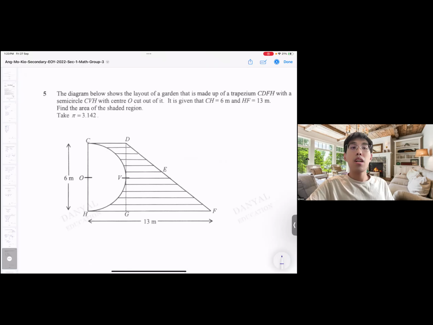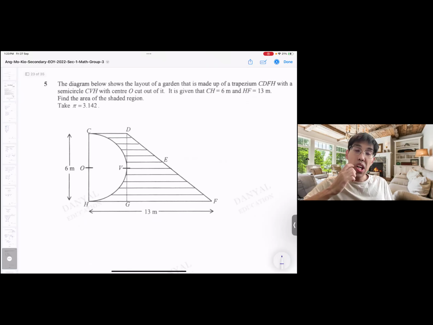Okay, next. Question 5. Find the area of shaded region. This one, from the construct of it, is quite straightforward. We can see that it's actually a trapezium minus a semicircle. So we can use that to help us find certain things.